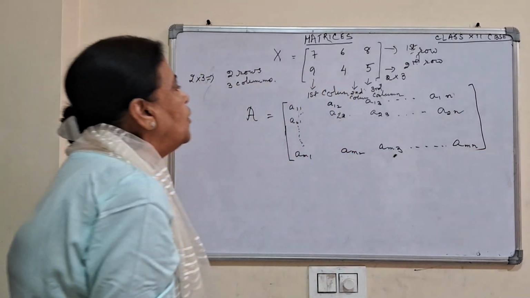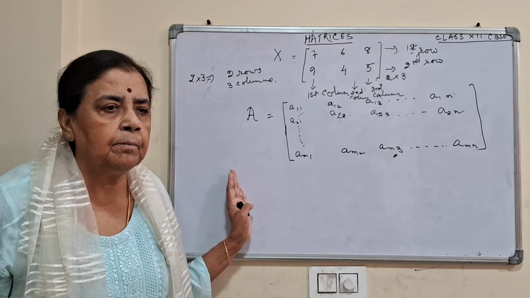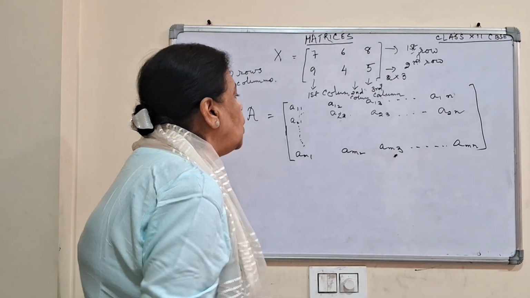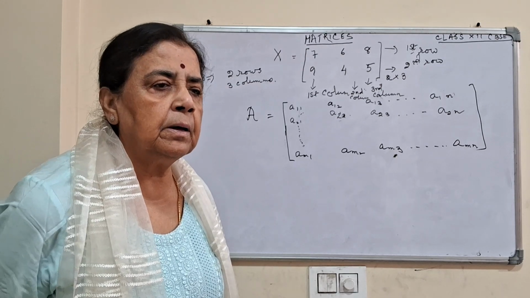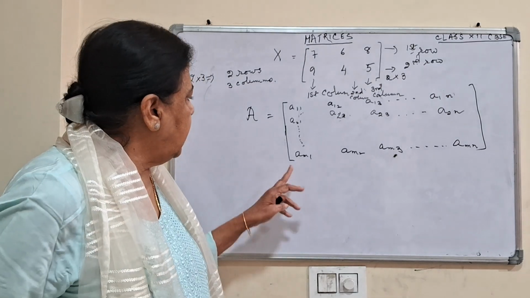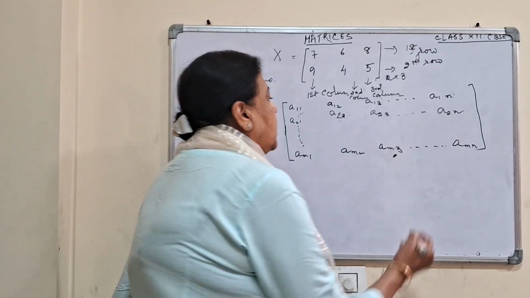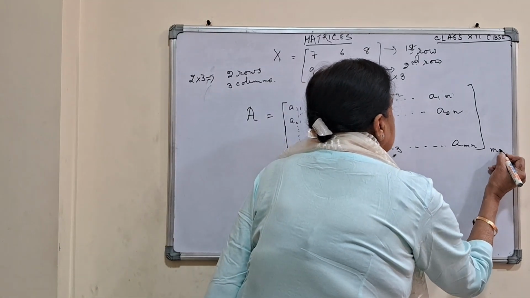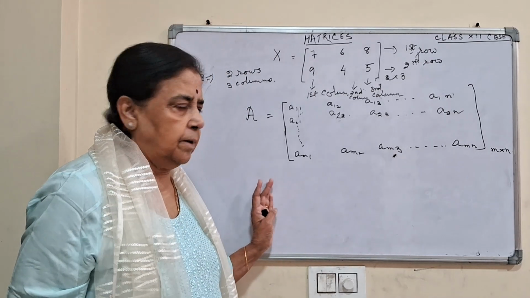This is the general form of an M into N matrix. That means how many columns are there? N. And how many rows are there? M rows here and N columns here. That is M into N. Okay? This is called M into N.